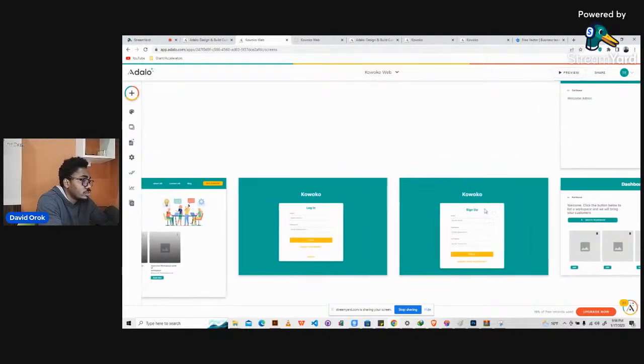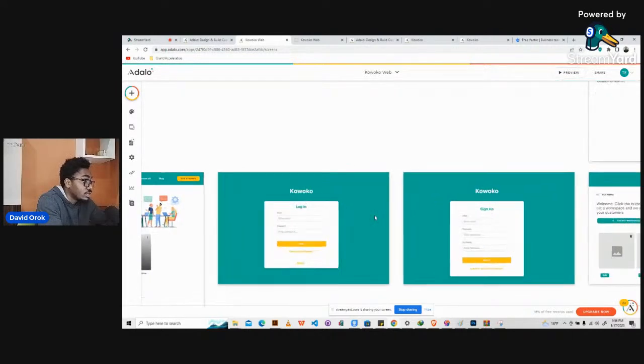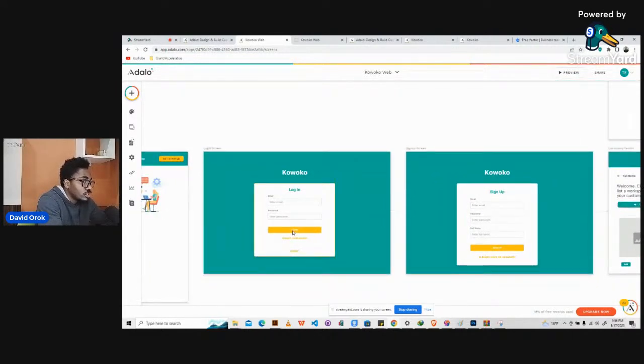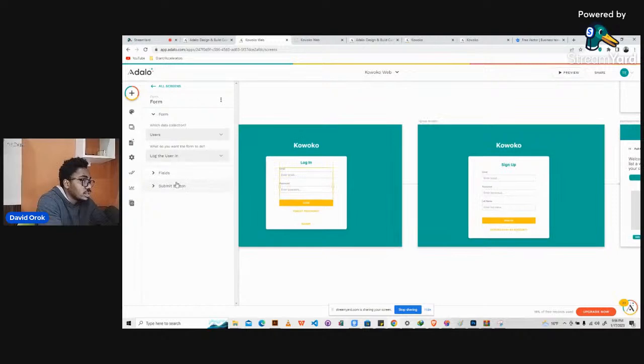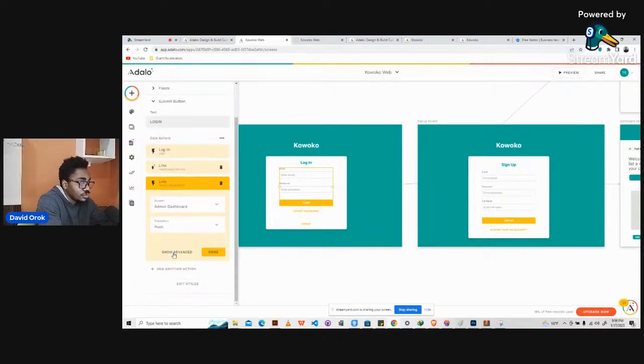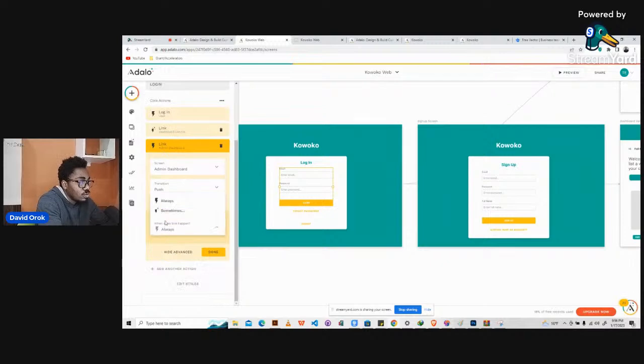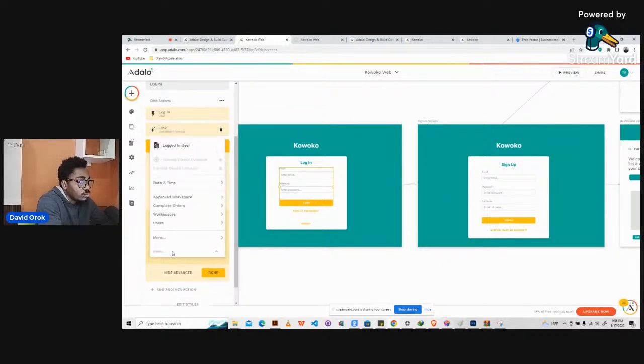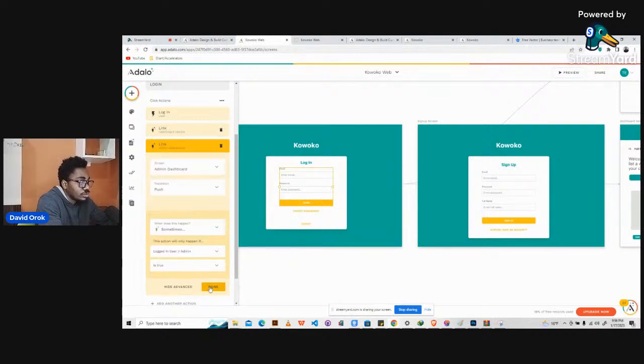So we won't focus on sign up because we already have accounts. We will do that later on. So let's go back to the login. I tap twice and then go to the submit button, add another link. This time we're going to admin. So we'll say show advance, not always but sometimes, and we'll say logged in user admin is true. So we're done with that.